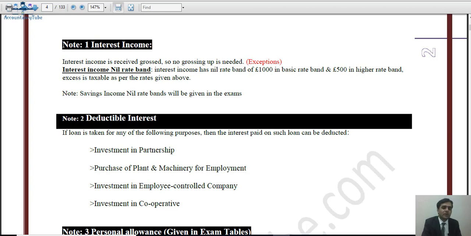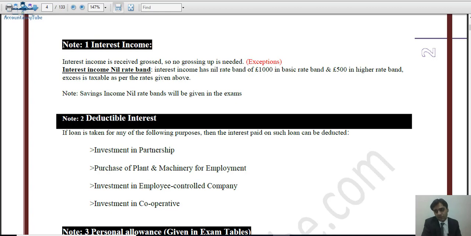It's interest income. Now, interest income, as you know, will go into the savings column. Interest income will go into the savings column, dividend will go into the dividends, and the rest of the stuff will go into the non-savings. So in the interest income, what does it include? Interest income is received gross, as it says here, no grossing up is needed.